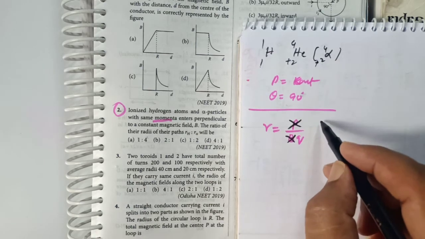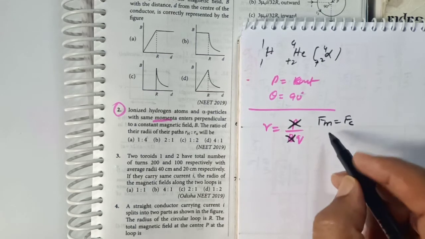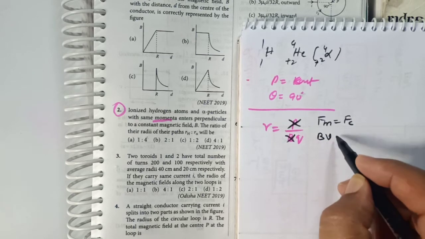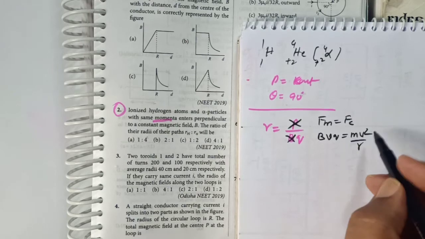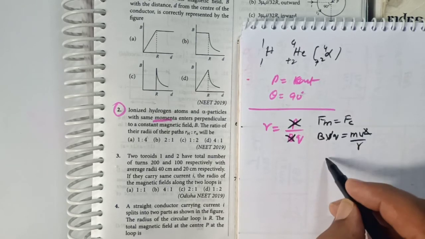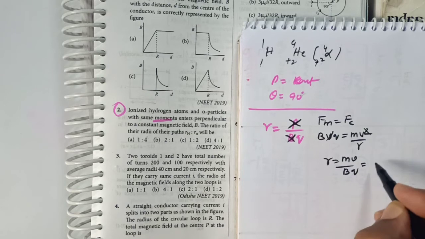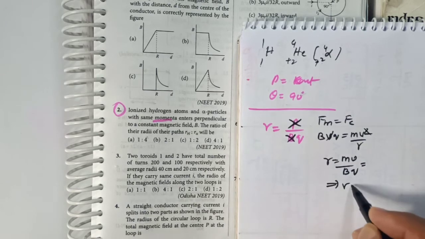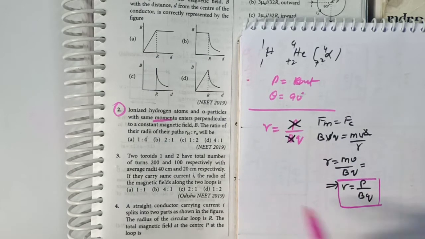If you want, you can just recall here. Force due to magnetic field is equal to centrifugal force. Magnetic force means you will write BVQ, and centrifugal force means mv square by r. Then V and V get cancelled. What are you going to get? R is equal to mv by bq, which is nothing but R is equal to p by bq. So I got the formula. If you forget also, I am deriving and showing once again here. It's very simple to understand and do this problem.